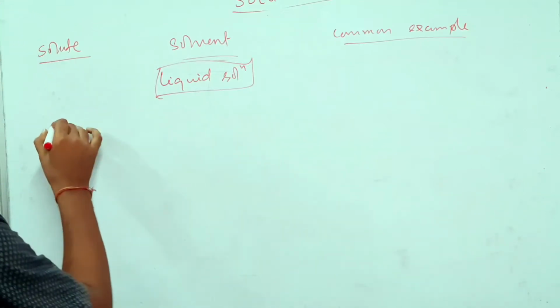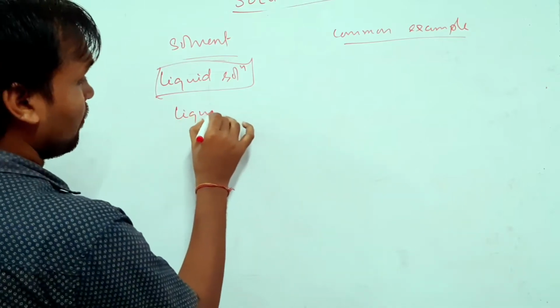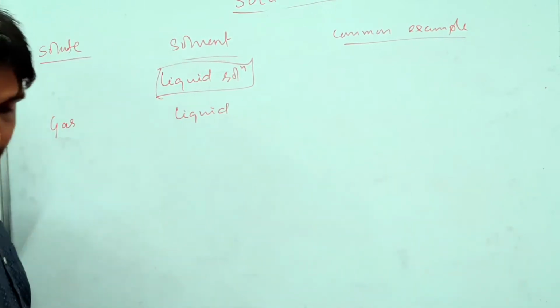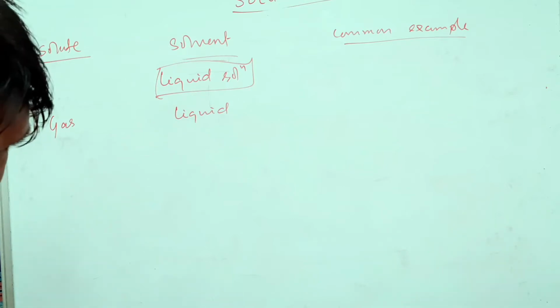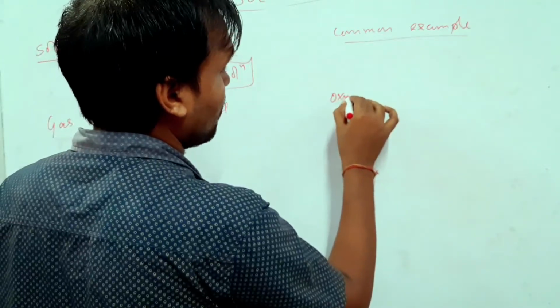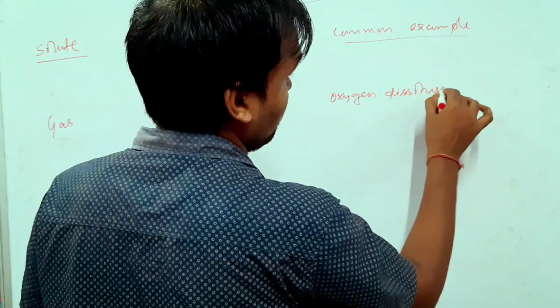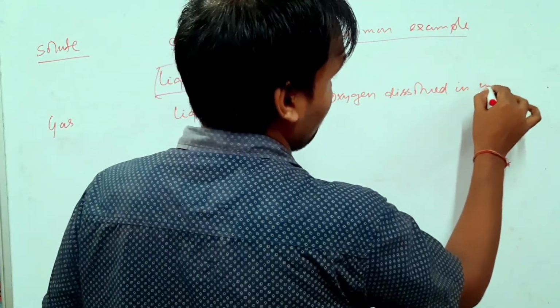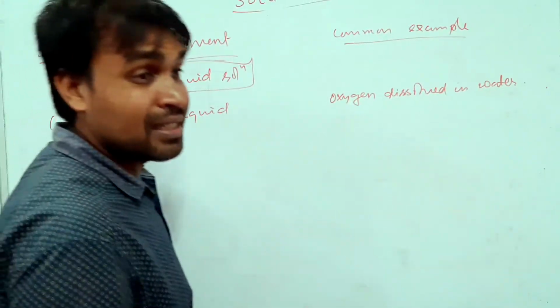So let's first take the solute as gas and the solvent as liquid. Now the best example for this is oxygen dissolved in water. Got it? So oxygen dissolved in water, or carbon dioxide dissolved in water.